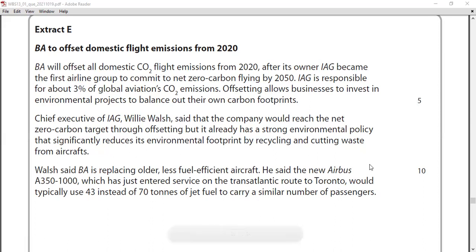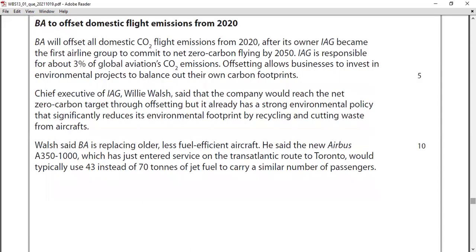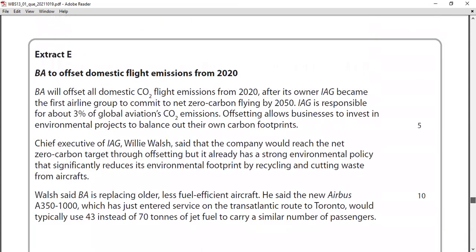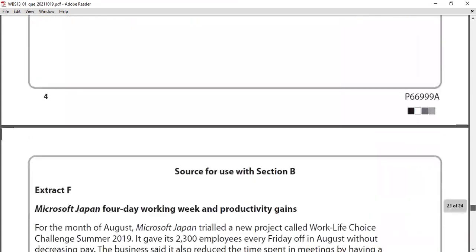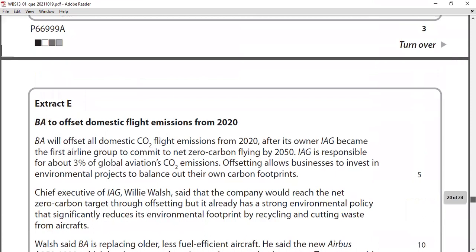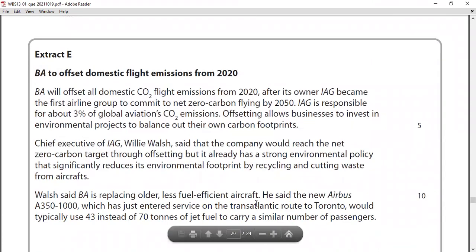They're using less instead of 70 tons of jet fuel. These things are there, right? And they're changing their less fuel efficient planes to new ones. So it's all about this up to E. You can see this is all Section A questions. Okay. Now we'll move on to the questions in the case study, Section A.